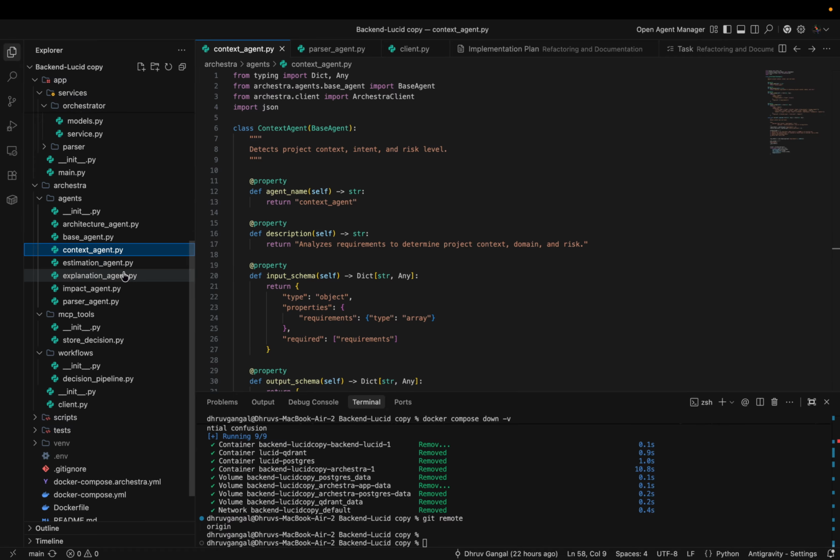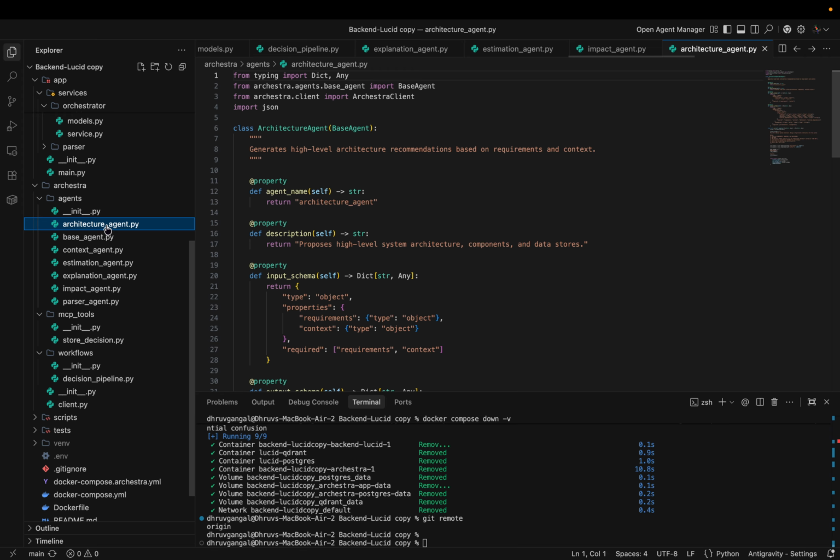Then there is an architecture agent that suggests system design, identifies services, proposes database structures, and detects scalability needs. This is not a generic summary, it generates a reasoned backend technical proposal. Then there is an impact agent. This agent evaluates what existing modules are affected, risk zones, integration impacts, and data model changes. This is where hidden complexity gets revealed.